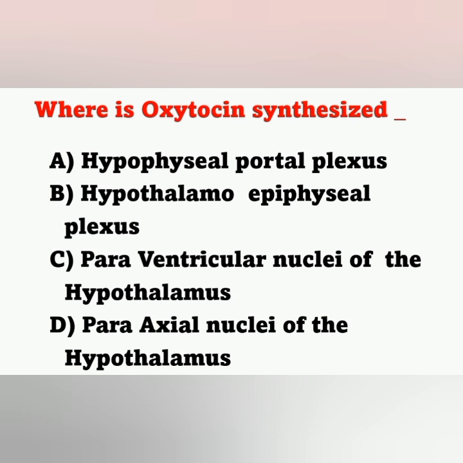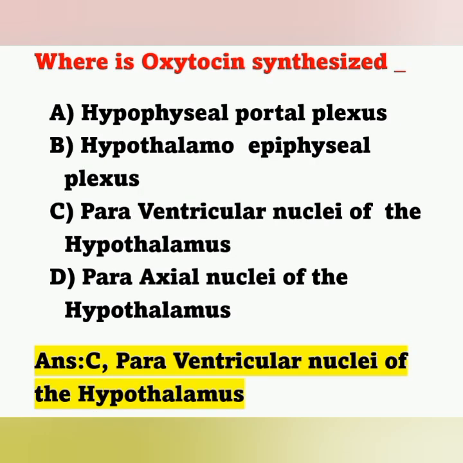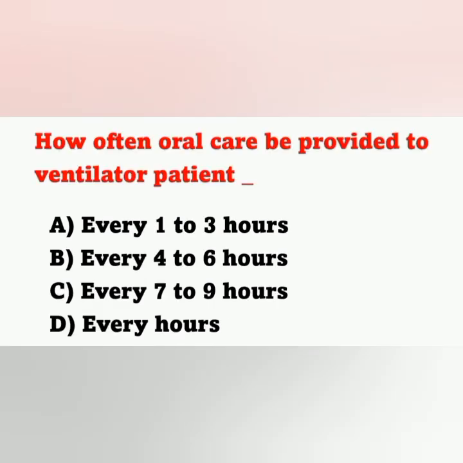It is from paraventricular nuclei of the hypothalamus. So oxytocin is synthesized in the hypothalamus and is released into the bloodstream by the posterior pituitary. It's an important question.